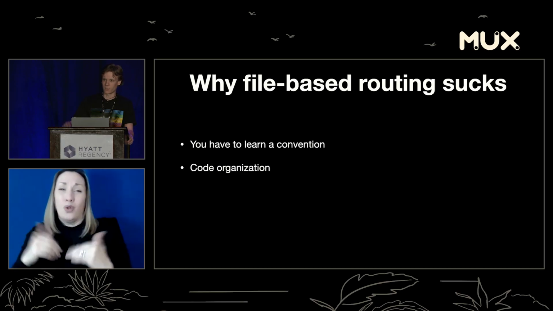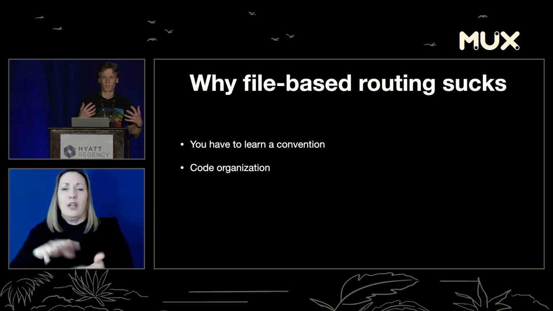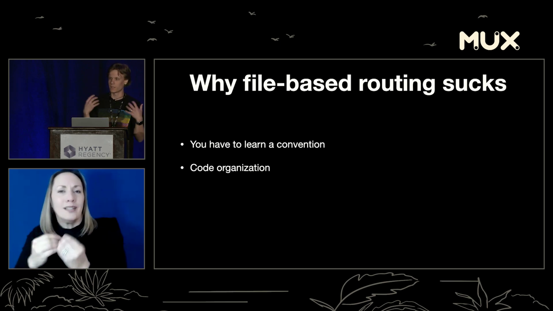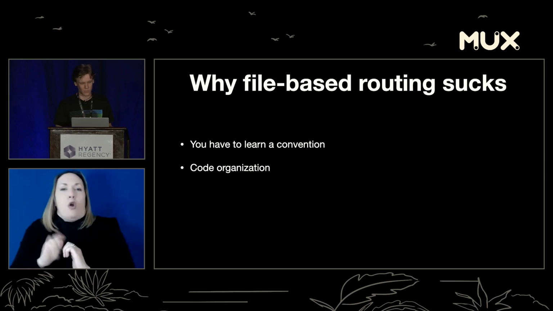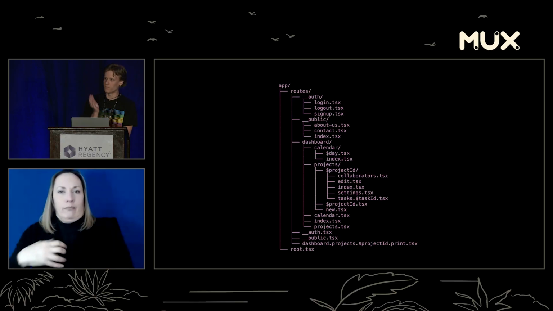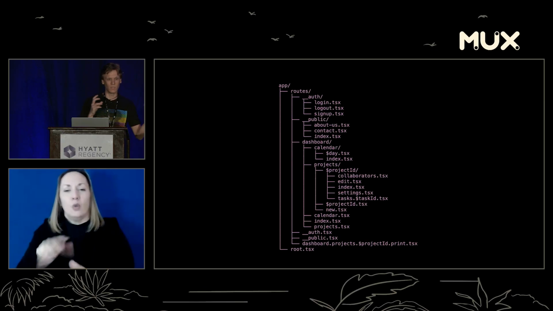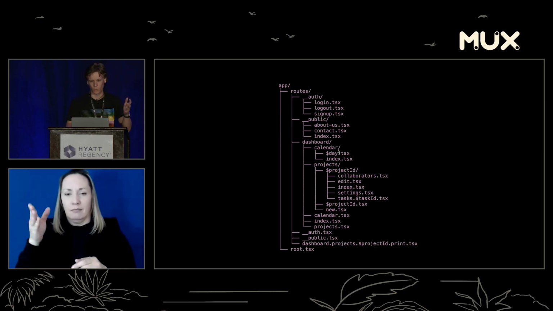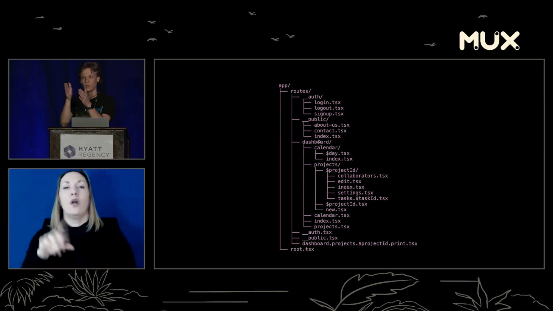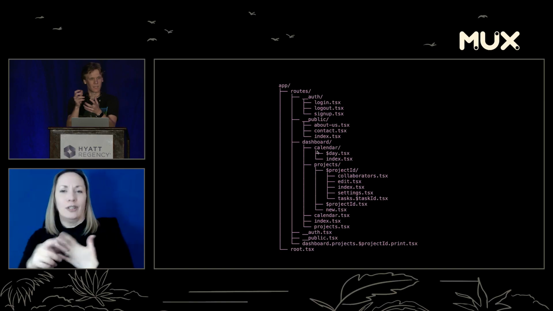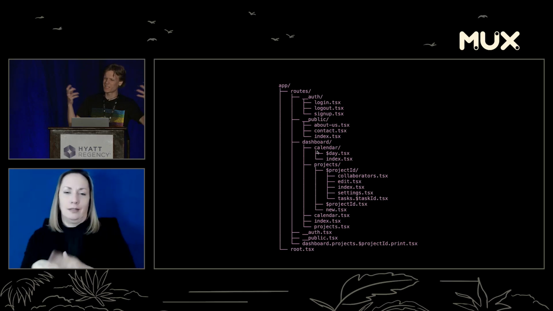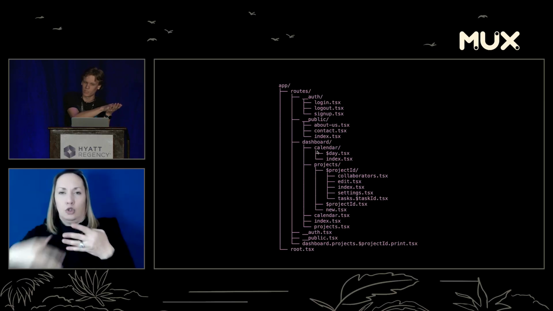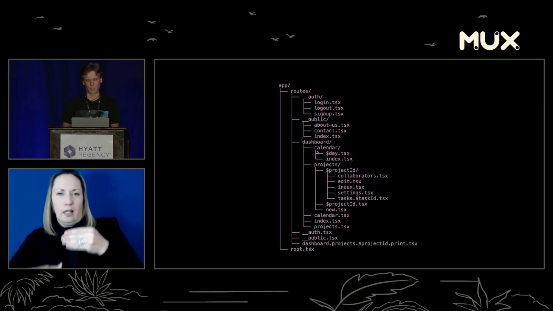Second, code organization. Inevitably, your code organization is going to have some problem with it in file-based routing. It doesn't matter how you do it. People are going to complain. That is what I've learned in open source. And so this was our V1 routing. It's actually pretty straightforward. It really maps pretty nicely. So you've got route / dashboard / calendar / 1 would go to dashboard calendar $day, because that's a dynamic one. So it makes sense. Your file tree looks very similar to what your URL paths look like. So that's really nice.